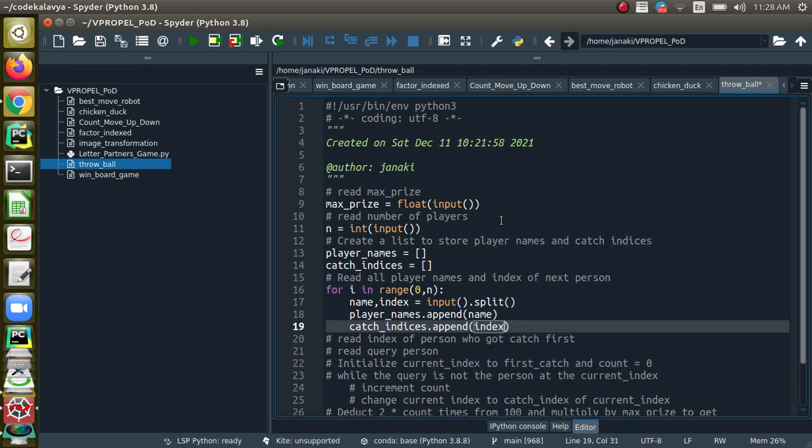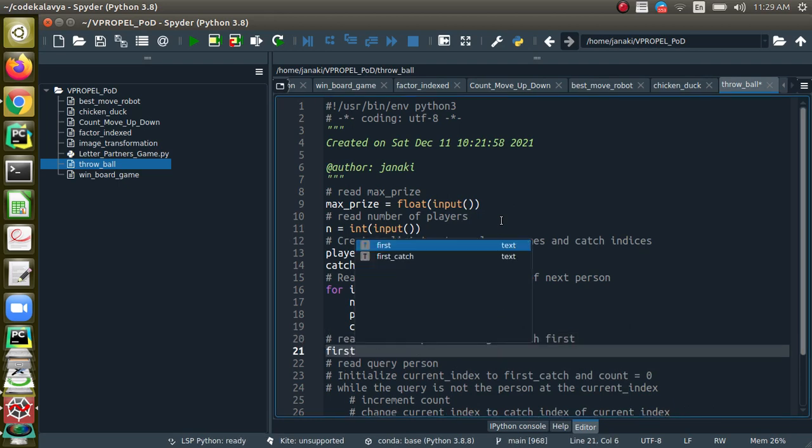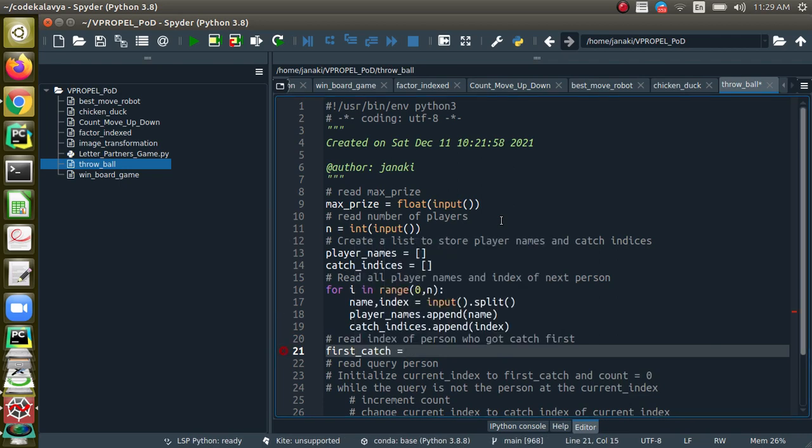So this will create the lists. 2 lists are being created, and then we are going to read the person who caught the ball for the first time. So let me call it first_catch. This is also an integer.